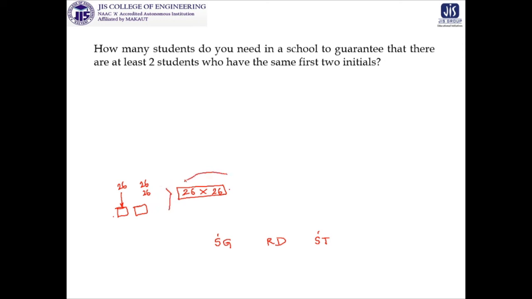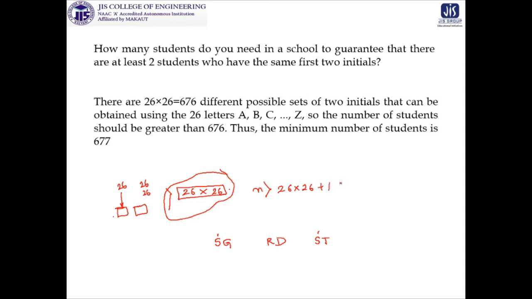and as it is a discrete thing, it will be n greater than 26 into 26, plus 1. So let us check. There are 26 into 26 different possible sets of two initials that can be obtained. So the number of students should be greater than that. So it is going to be 677, and this is a very simple application of the pigeonhole principle.